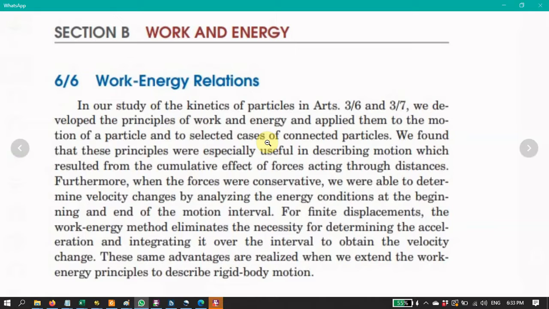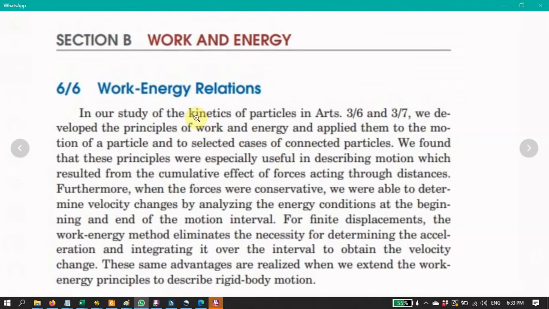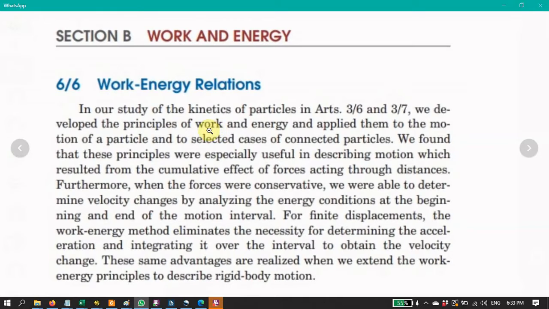We have 3 types of work that we consider: work associated with the external force, work associated with the spring force, and work associated with the weight. So that is the principle of work that we consider.